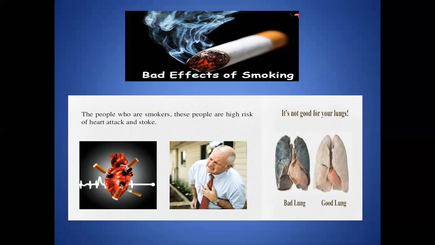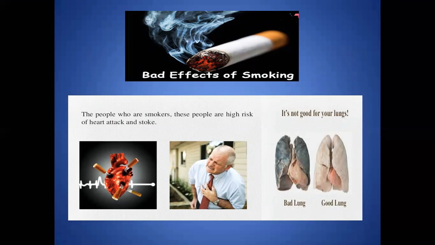But it is not right. Cigarette smoke affects the body from head to toe. Smokers have a much higher risk of developing a number of life-threatening diseases. People who are smokers are at high risk of heart attack and stroke.